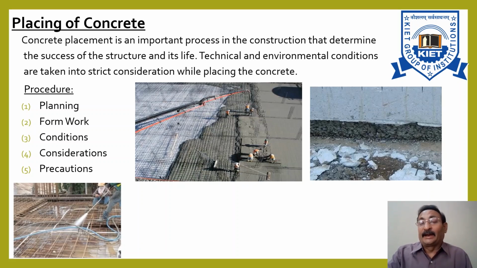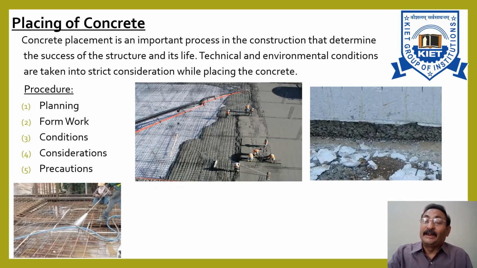Special care is taken while dropping the concrete from a height, especially if reinforcement is in the way, particularly in the case of columns and beams, even in thin walls.